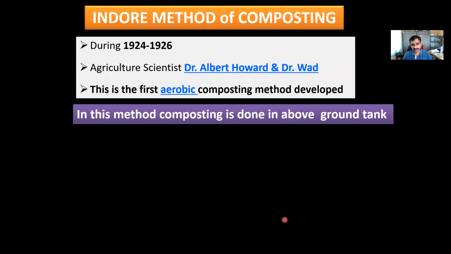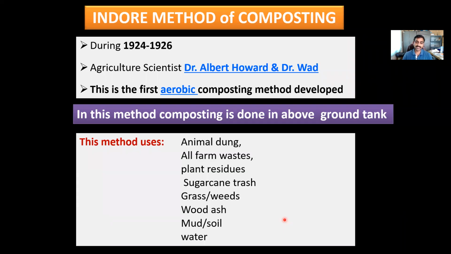This method uses all the agricultural and horticultural waste or dung, and other things which are organic in nature, for composting. This method is done by constructing tanks above the ground, especially in elevated areas, and if you are able to provide a shade, it's very good. These are the wastes which can be used for preparation of compost in the Indore method: animal dungs, all farm waste, all plant residues, sugarcane trash, grasses, weeds, wood ash, wood powder, soil and water.